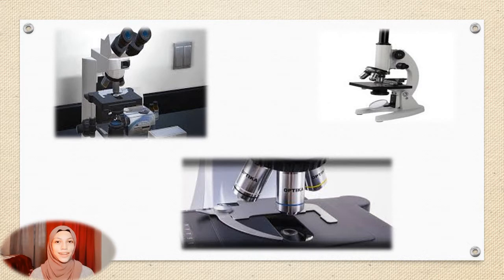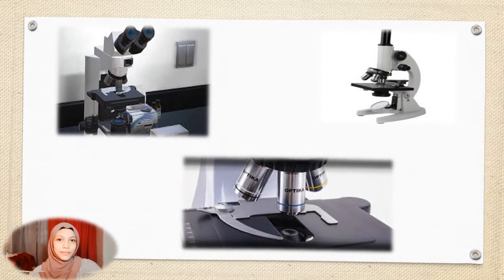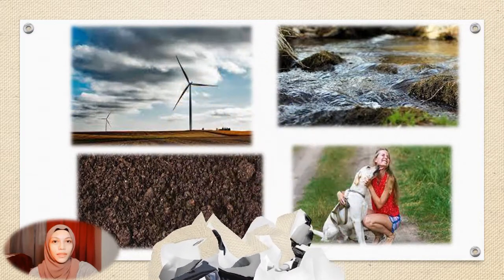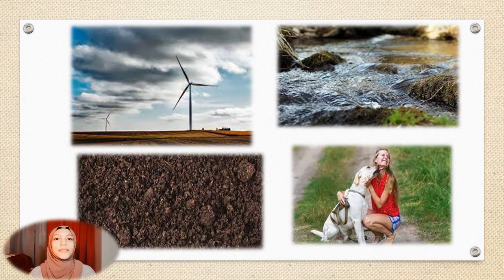What are microorganisms? Microorganisms are living things or organisms that can only be seen by using a microscope. Microorganisms are usually found in the surroundings of water, soil, and air. Microorganisms can also be found in living organisms such as the bodies of humans and animals.